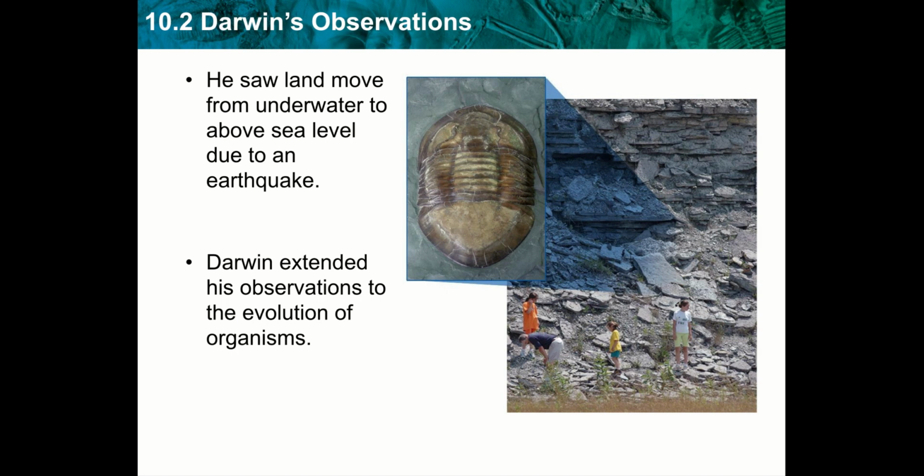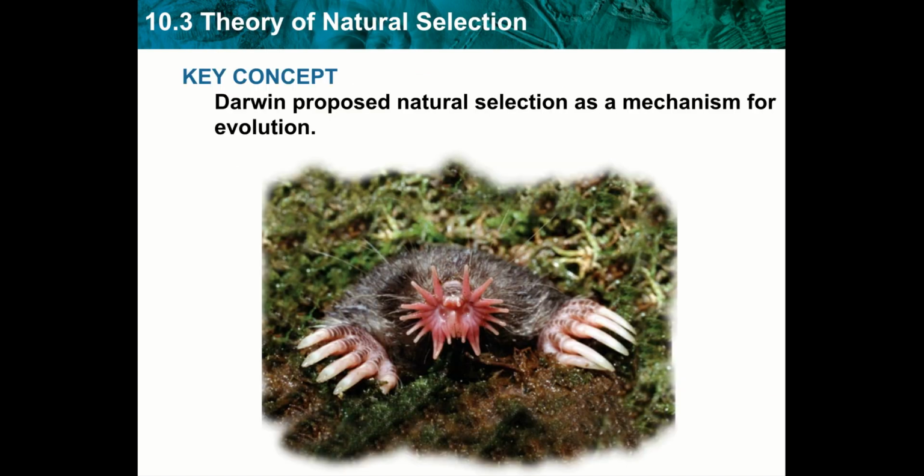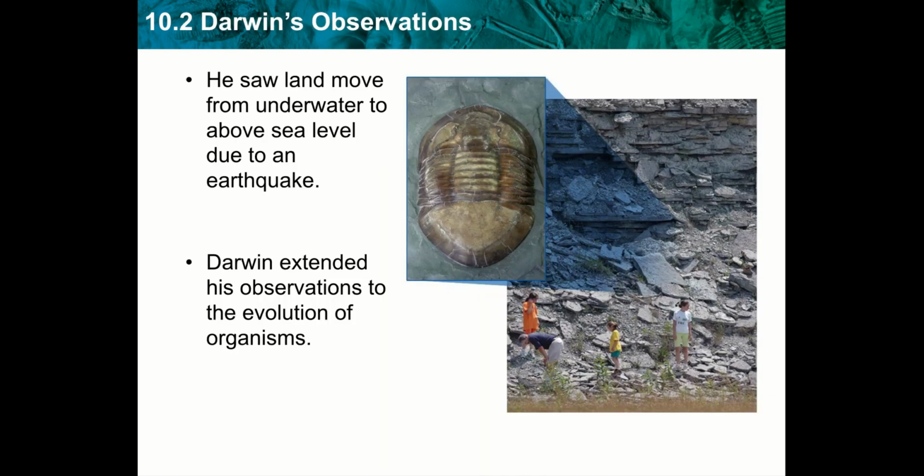I kind of jumped ahead a little bit, but Darwin observed an earthquake on the island, and he basically saw how the earth shifted and moved and how underwater became above sea level after that earthquake, and he made those observations as well. So Charles Darwin basically is the guy that came up with this idea, and he gave evidence for evolution.